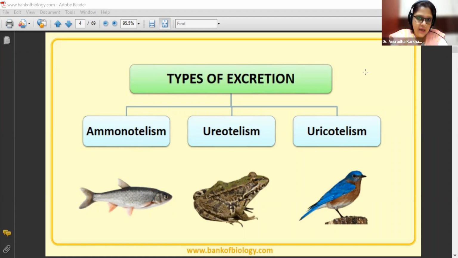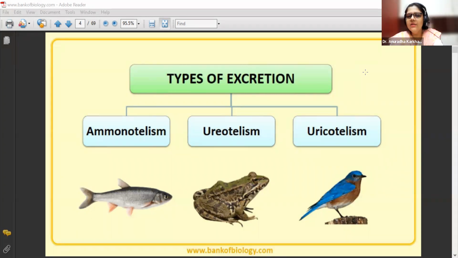There are different organisms which have adapted to different ways of eliminating the metabolic waste from their body. Now, why are there 3 different methods of excreting the metabolic waste? Why are not all eliminating ammonia, or all eliminating uric acid? There are several reasons for it.